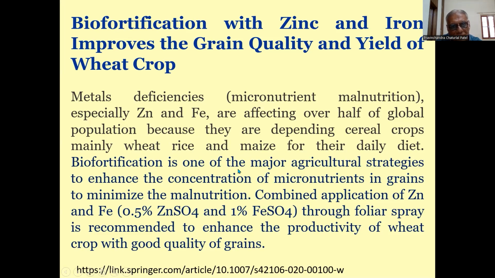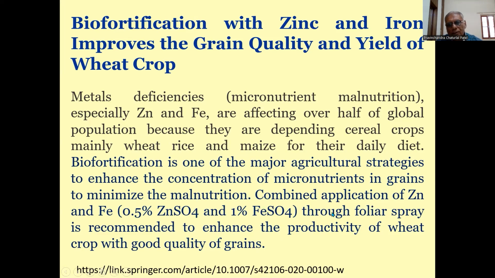So biofortification is one of the major agriculture strategies to enhance the concentration of micronutrients in grains to minimize the malnutrition. So combined application of zinc and iron, 0.5% zinc sulfate and 1% ferrous sulfate through foliar spray is recommended to enhance the productivity of wheat crop with good quality of grain.